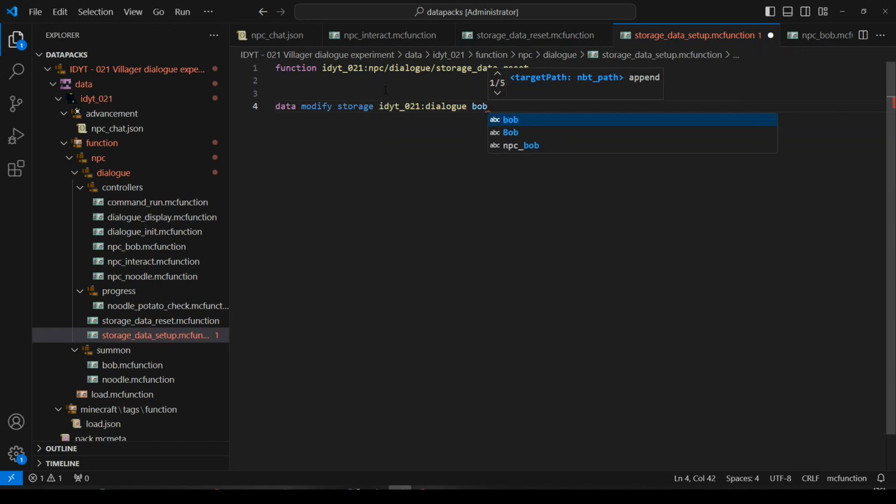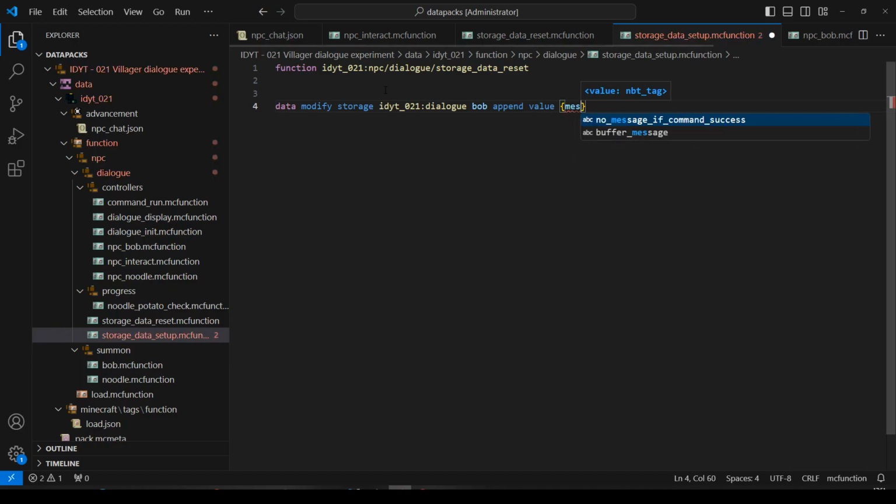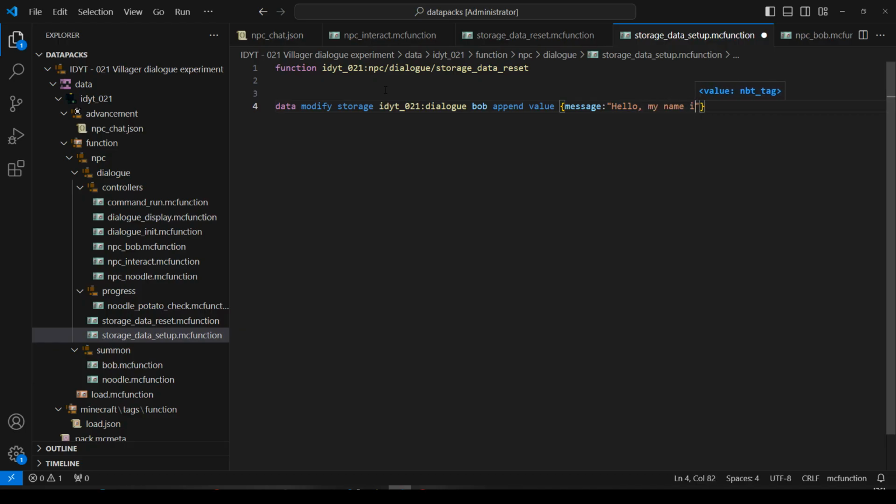So now we've got Bob. You can see that's one of the ones we reset. I will append a value. What value do I want to append? I will append something into message, and it's just going to be, hello, my name is Bob. Cool. And I'm going to copy that. And I put another one down. And this time he'll say something different. He'll say, how are you?